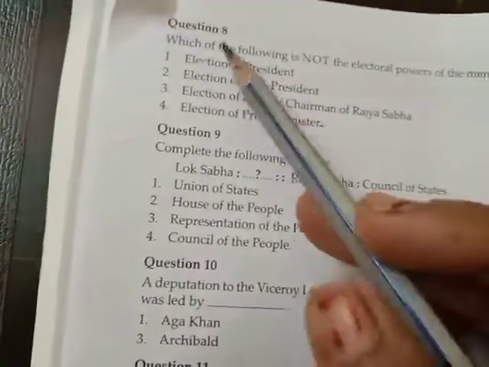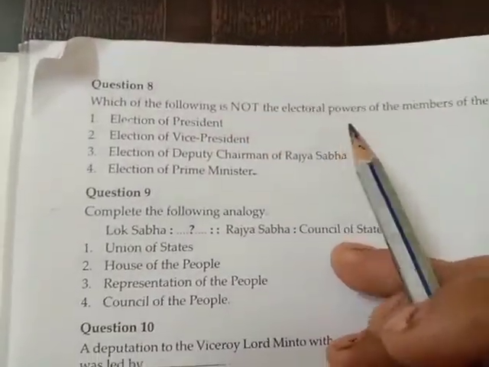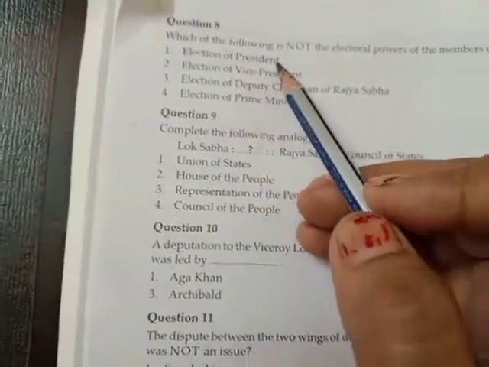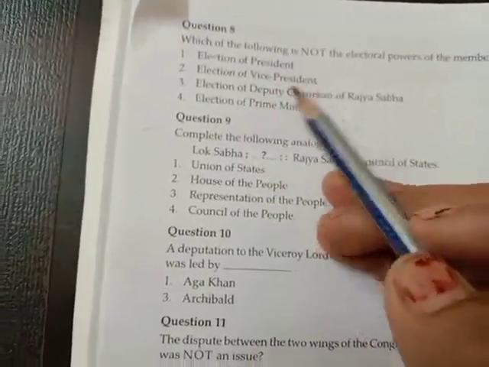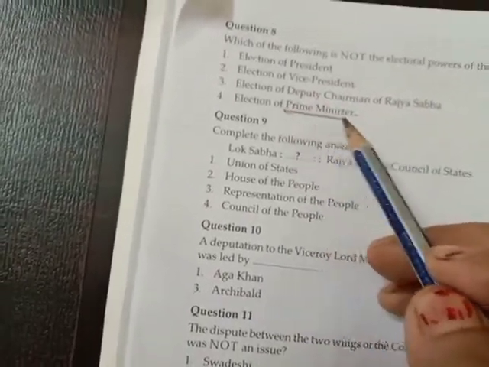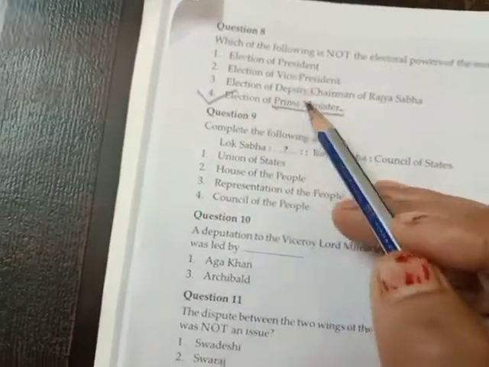Okay, these are your next examination questions, which are based on MCQs. Which of the following is not an electoral power of the members of Rajya Sabha? Election of president, yes. Election of vice president, yes. Election of deputy chairman of Rajya Sabha, yes. Election of prime minister. So this is the correct answer, that this is not the power.